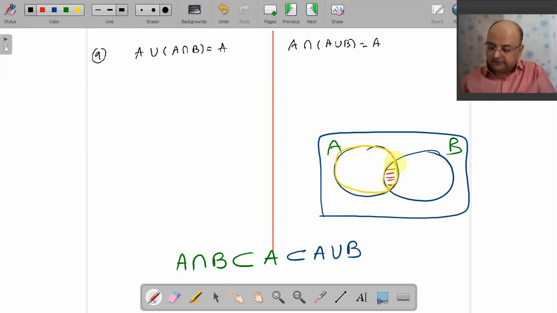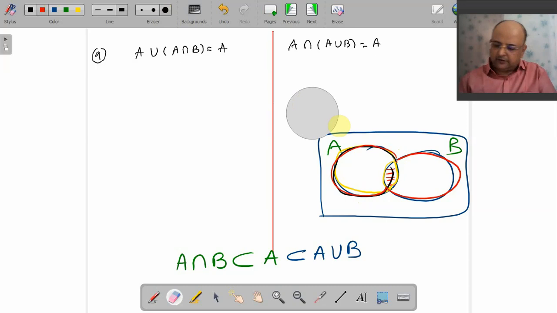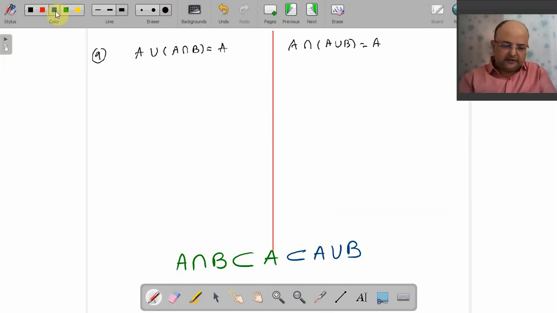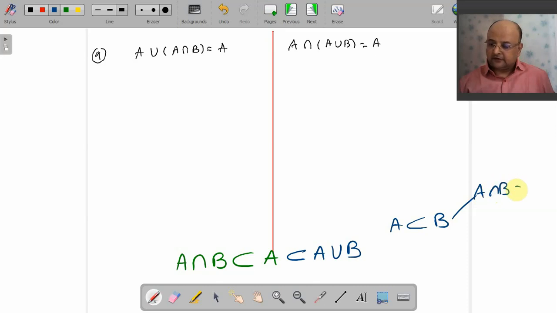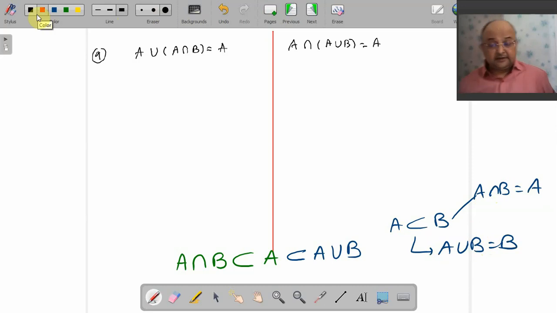Yes. And can I say that your A is a subset of A union B. Simple. So that is what I have written here, that A intersection B is a subset of A, and A is a subset of A union B. Okay. Well, you know one more thing. If A is a subset of B, then their intersection is your A and their union is your B. Remember these results? Well, I need these all.